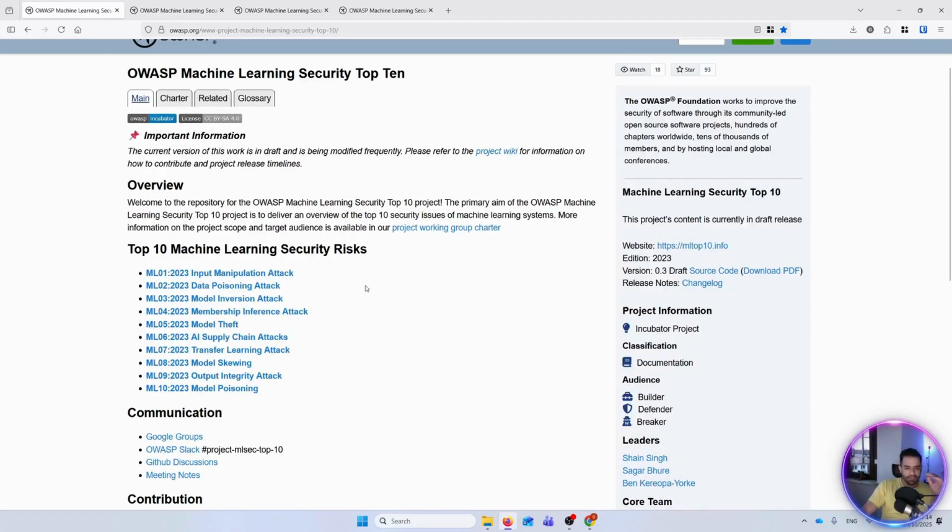After that, membership inference attack, model theft attack, and AI supply chain attack. This is, for example, a vulnerability in the source code, or a vulnerability in the LLM code itself. Then, for example, gaining access to the model and trying to understand and fetch more information, which the user should not do. We also have transfer learning attack, and model skewing is another one.